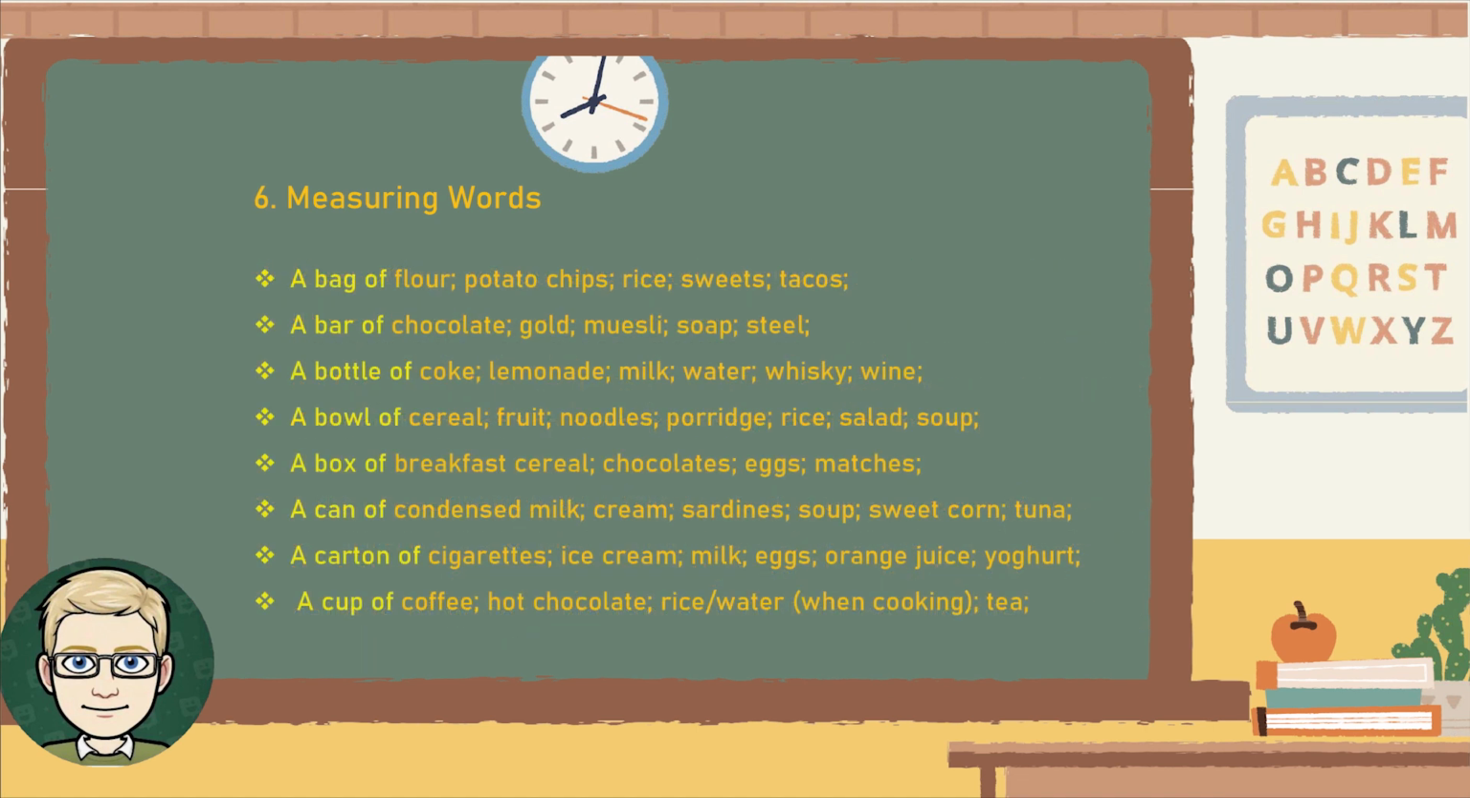Measuring words. A bag of flour, a bag of potato chips, a bag of rice, a bag of sweets, a bag of tacos, a bar of chocolate, a bar of gold, a bar of muesli, a bar of soap, a bar of steel, a bottle of Coke, a bottle of lemonade, a bottle of milk, a bottle of water, a bottle of whiskey, a bottle of wine.